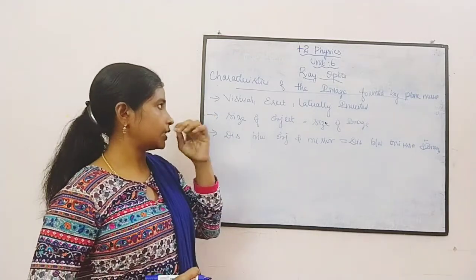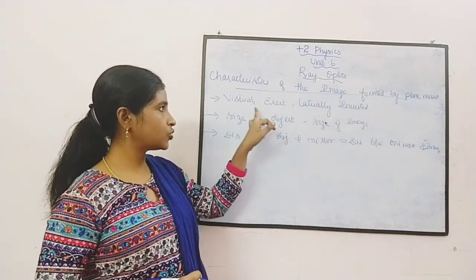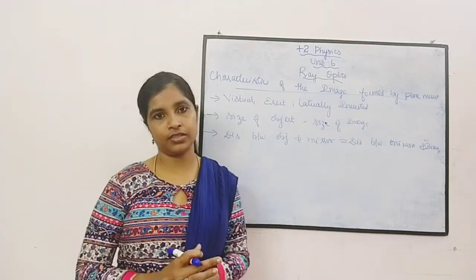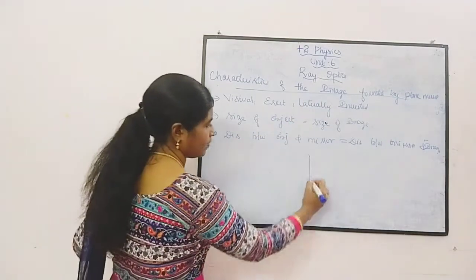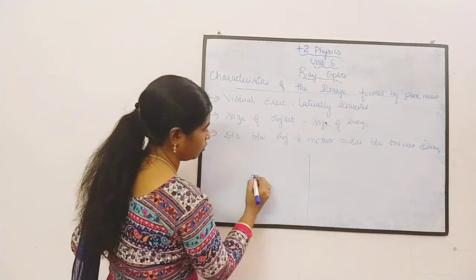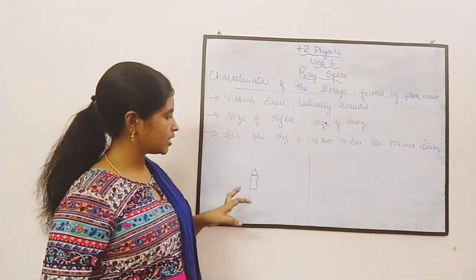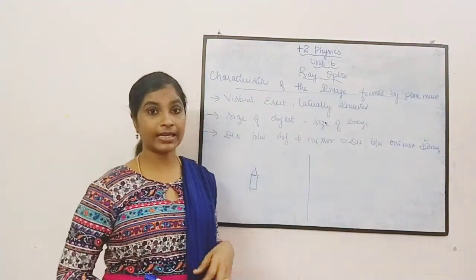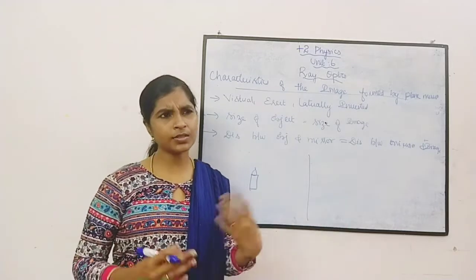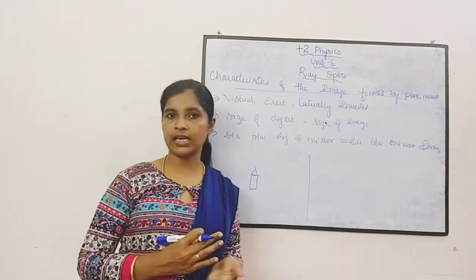First characteristic is the image formed is virtual, erect and laterally inverted. Suppose this is a mirror and you have placed a candle over here. Just imagine what kind of image you will be getting. You will be getting a virtual image. What is meant by virtual image? What is meant by real image?